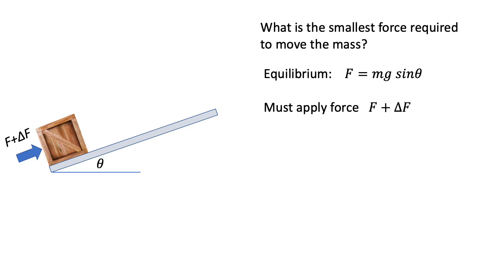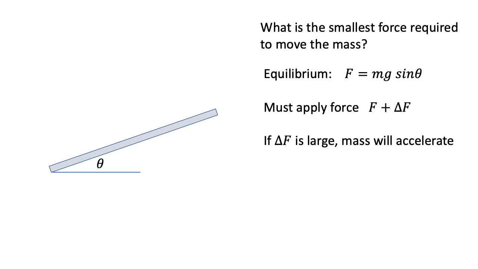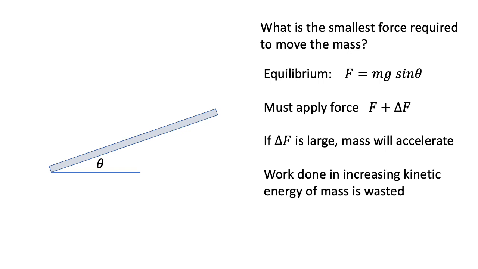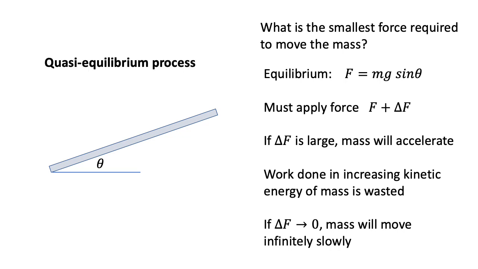Now, if delta F is large, the mass will accelerate. And once it does that, it'll have a velocity, and we have no way of stopping it. It'll go flying off the end of the ramp. The work which was done in increasing the kinetic energy of the mass is then wasted. On the other hand, in the limit that delta F goes to 0, the mass will move infinitely slowly, and there will be no work wasted in increasing the kinetic energy of the mass.